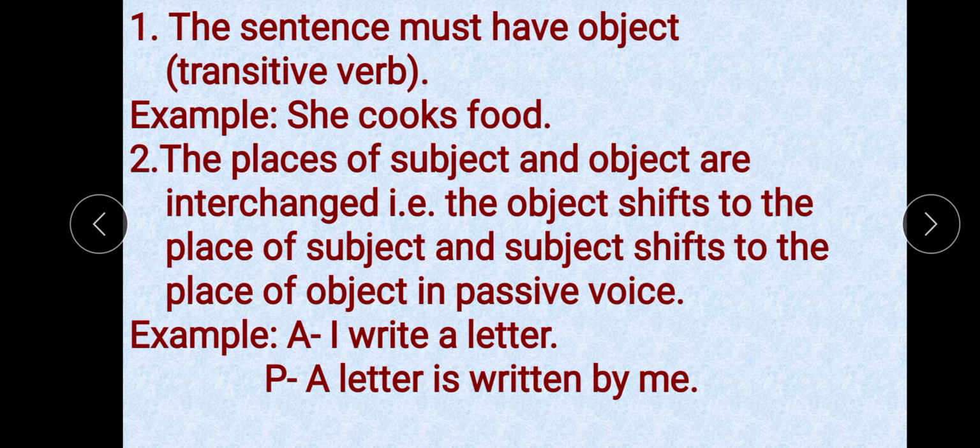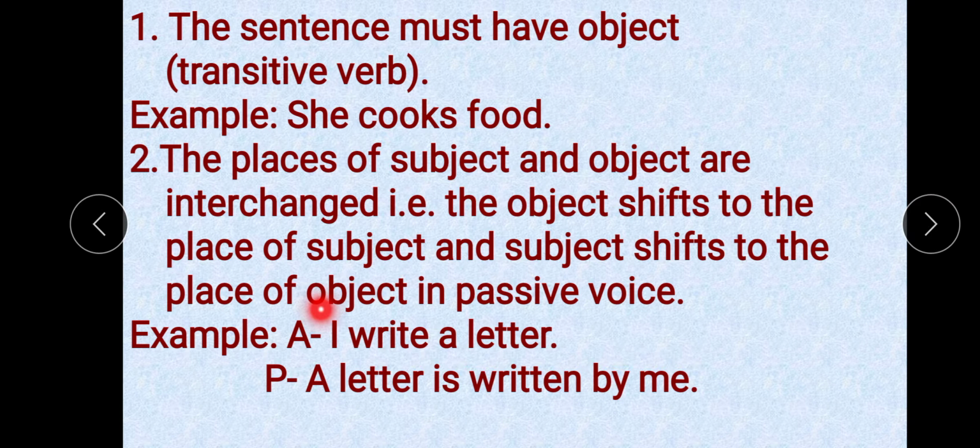Now you can see that in the passive sentence, a letter becomes the subject. That means in active it was the object and in passive it becomes the subject, and the changes of the verb I will tell you in the next slides.